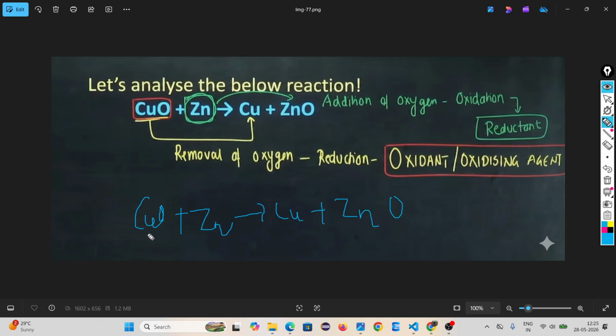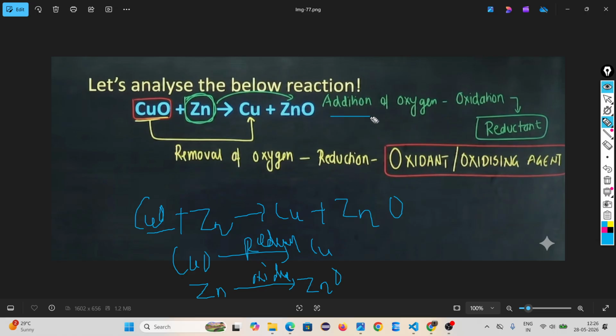Look, here copper oxide is reduced to copper because of subtraction of oxygen, and Zn is oxidized to form ZnO because of addition of oxygen. So suppose I am asking who is the oxidizing agent and who is the reductant agent.